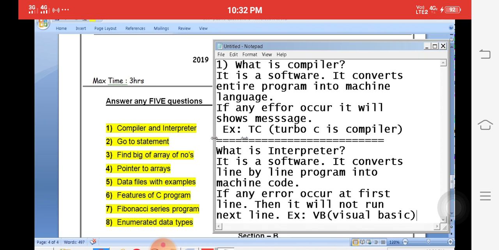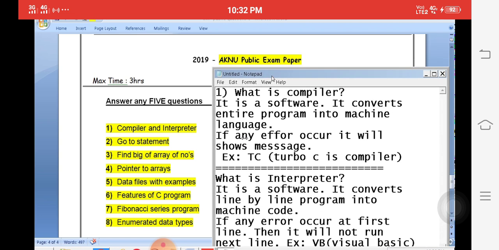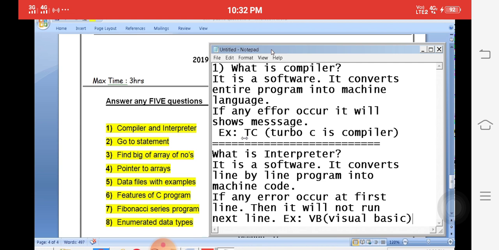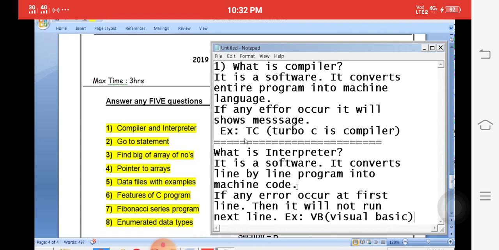These are the questions we explained from the last year Nana University public paper, that is the 2019 public paper for C language. A compiler is a software program. It converts the entire program into machine language. If any error occurs, it will show a message. An example of a C language compiler is TC. What is an interpreter? It is a software. It converts the line by line program into machine code. If any error occurs in the first line, it will not run the next line, because it won't convert all lines at a time. Example: Visual Basic uses the interpreter.